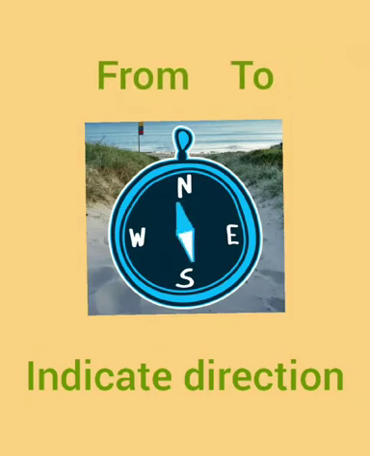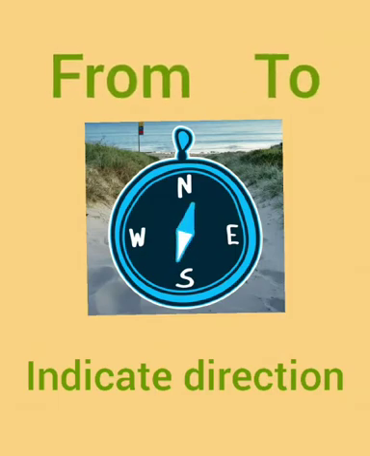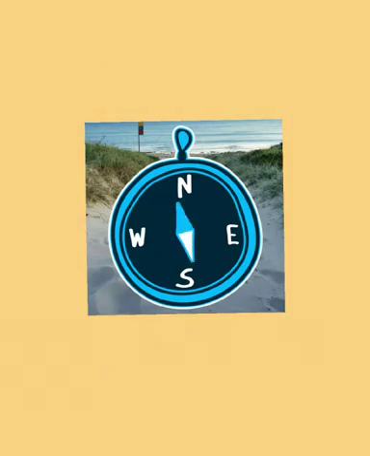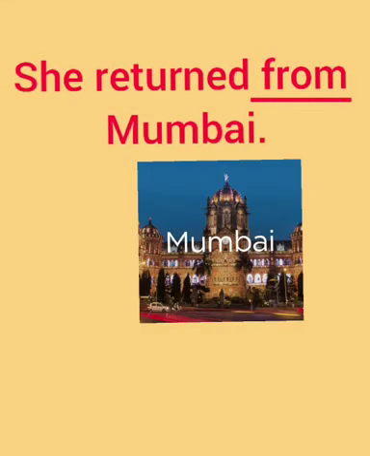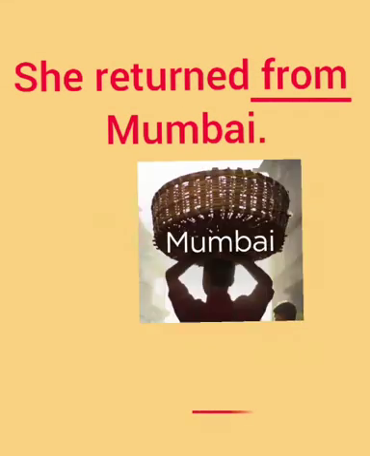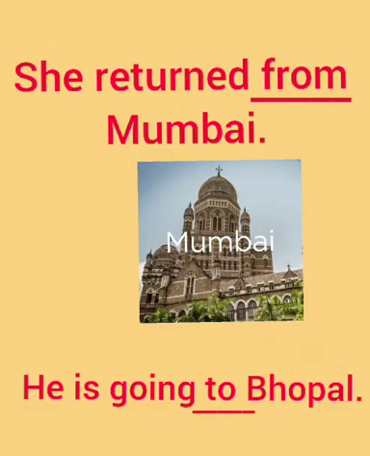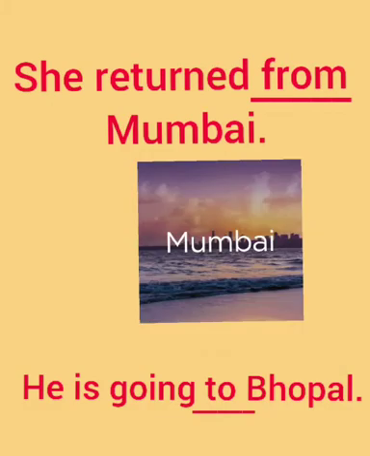Children, from and to can also be used to indicate direction. For example, she returned from Mumbai. He is going to Bhopal. So from and to tell us the direction.